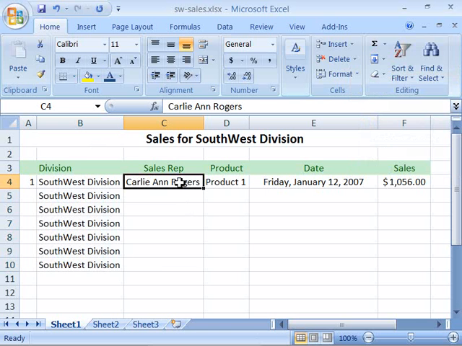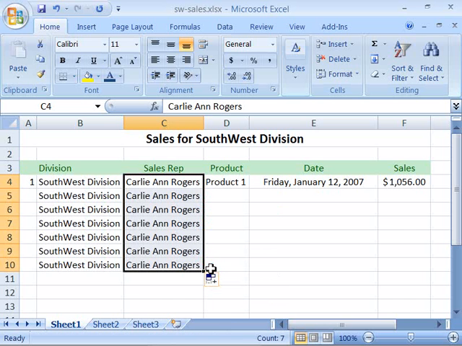Now the mouse technique is a little bit different. First select your information, then position your mouse on the little handle that's in the lower right hand corner of the selected cell. Notice that your mouse becomes a little plus sign. This is indicating that it is the fill feature. When I click and drag on that handle and pull down to row 10, it will also duplicate my information.